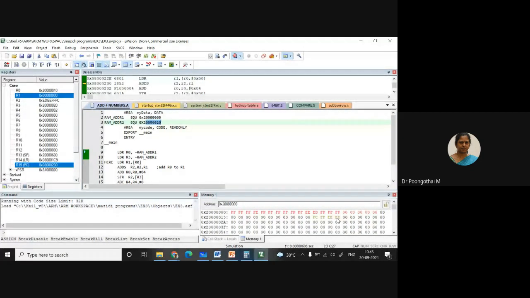HCFFEED. Okay. Suppose if you are using LDRH, you have to use 2 memory locations for loading single data instead of 4 memory locations. For LDRB, you have to use 1 memory location to access 8-bit data. Is that clear?